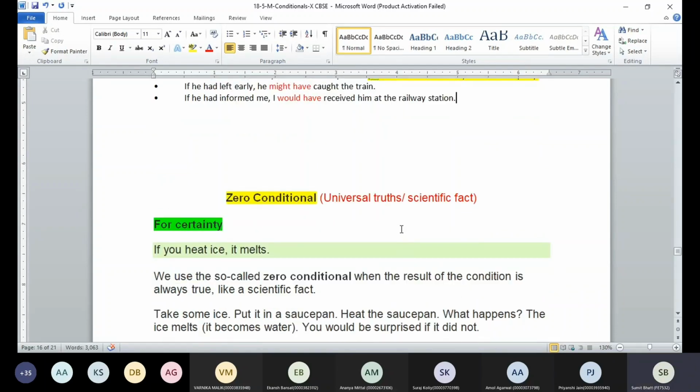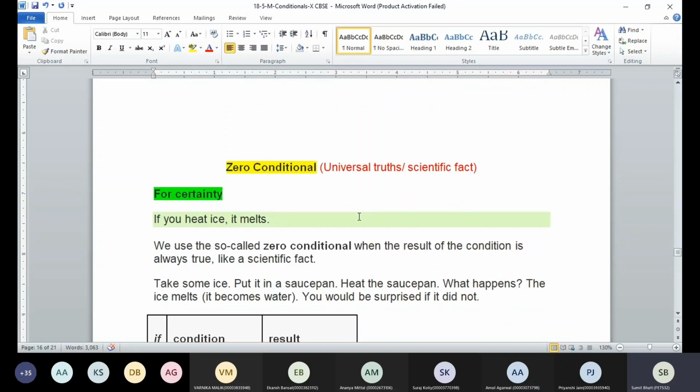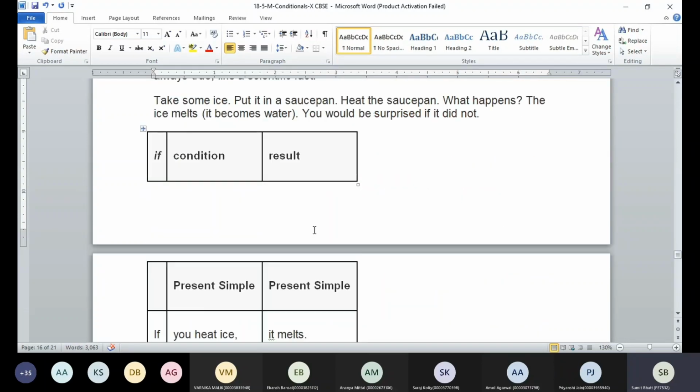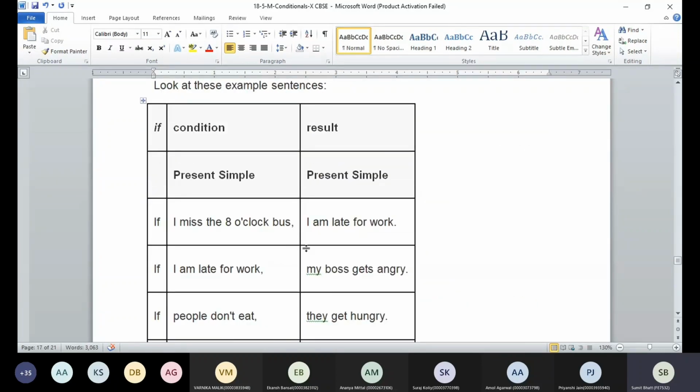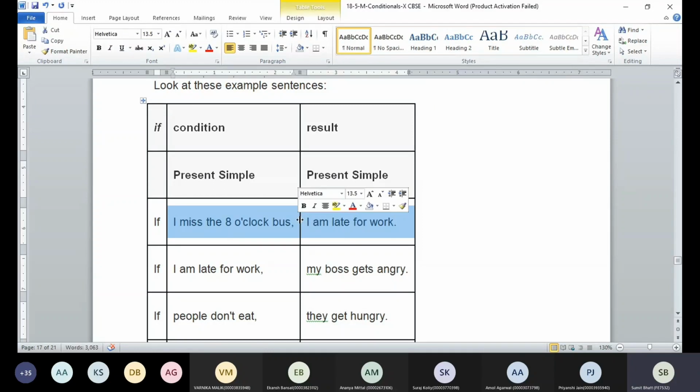The last condition is the zero conditional. Here we talk about certainty, anything which is always possible. Universal truths, scientific facts, that's what we deal with. Like if you heat ice, it melts. Other things can also be there, like if I miss the 8 o'clock bus, I'm late for work. So again we are using if I miss the bus and I'm late for work. We are using simple present and simple present.